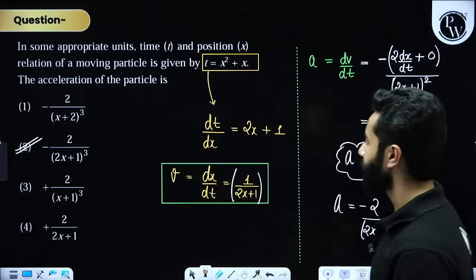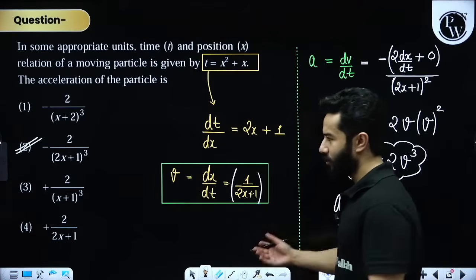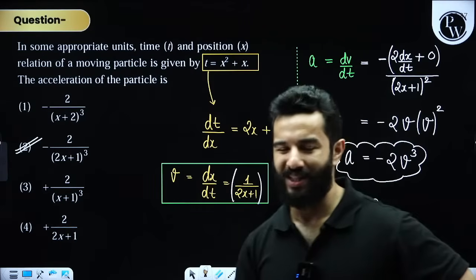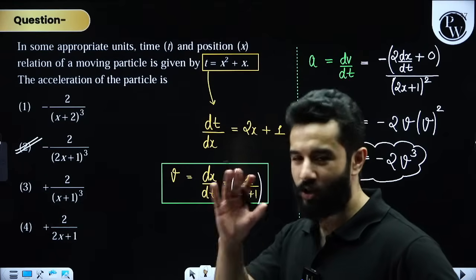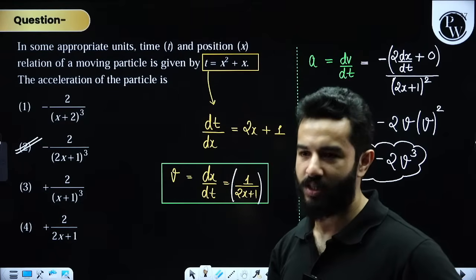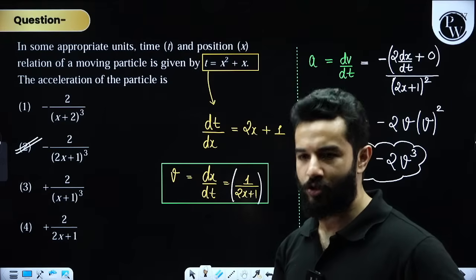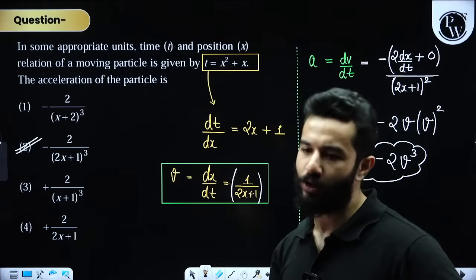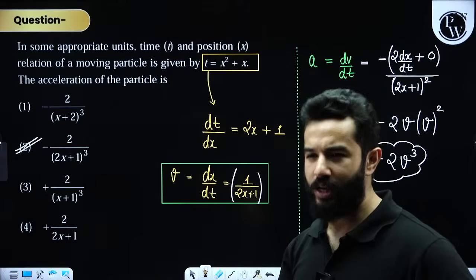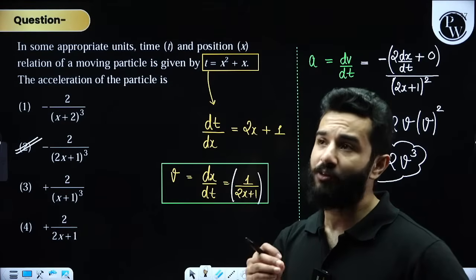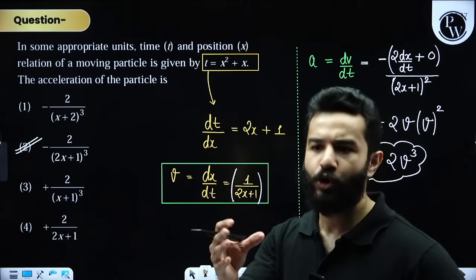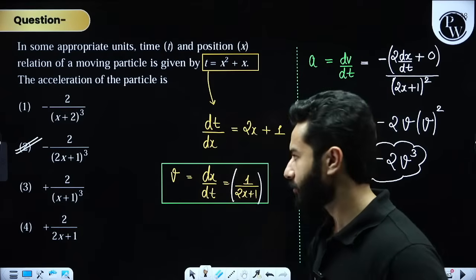Everything is sorted. There are some tricks also to remember these types of questions, but I really don't think it is a good idea to remember all shortcut formulas of physics, right? Because anyway you have got lots of things to remember from biology, from chemistry. So in physics, only remember those formulas which are easy to remember and time efficient, which will be cost effective for you.